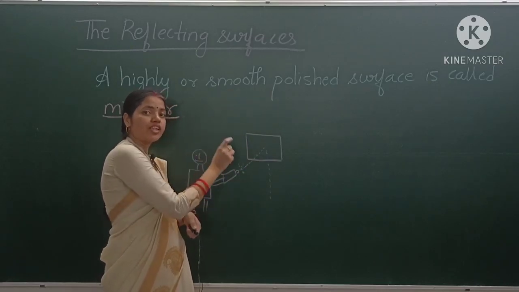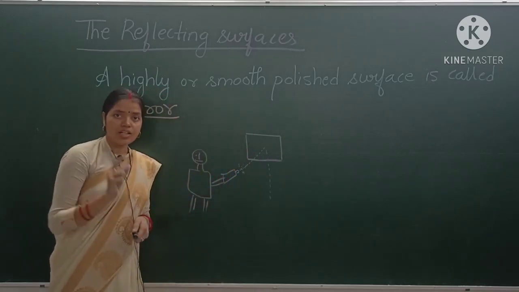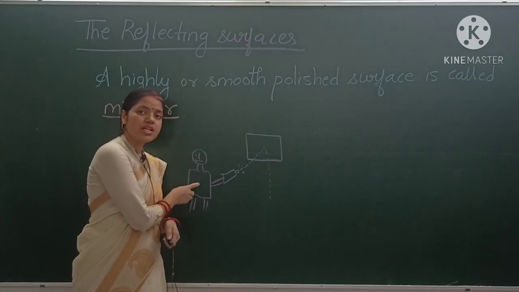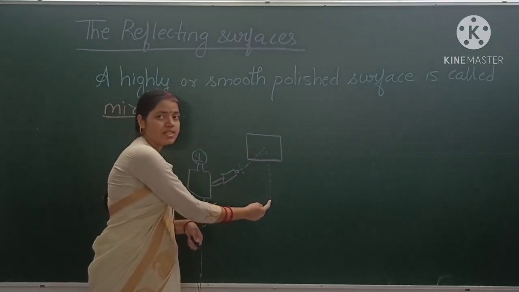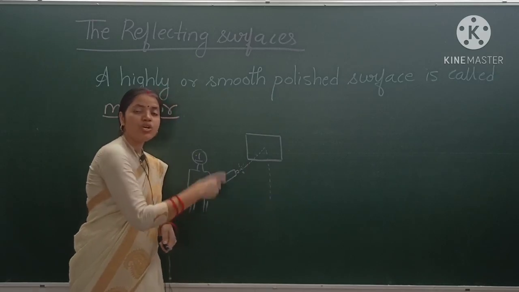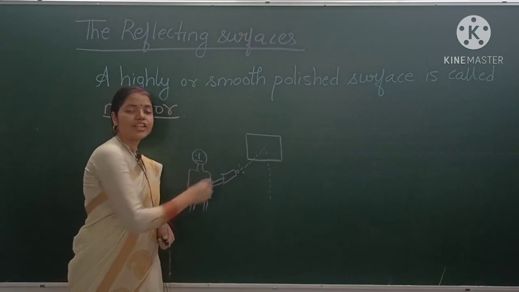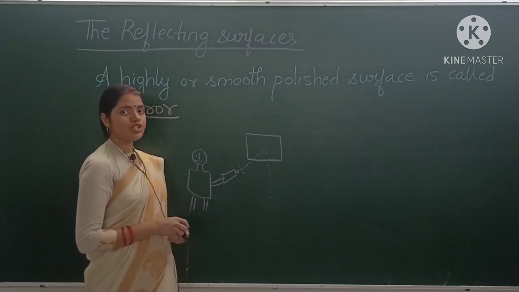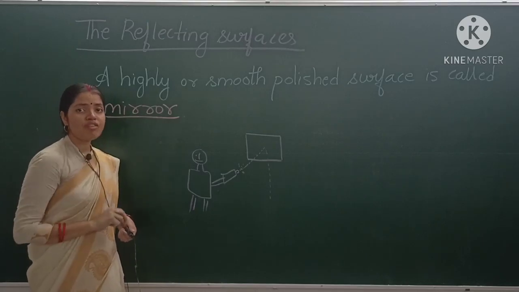Okay, so you will see reflection only on a smooth polished surface. Understood, students? So here the person is shining a torch on the mirror and the reflection of light is this. So this is how you can do your own activity at home to see reflection of light. Understood? Okay. Now, there are two types of mirror.